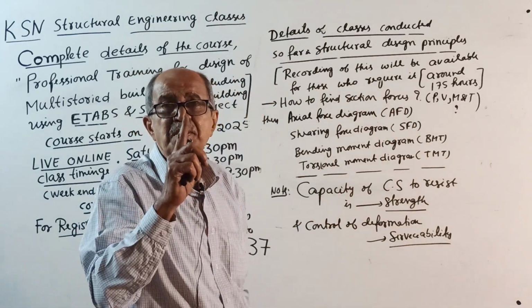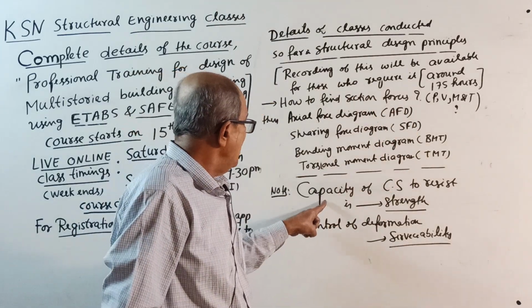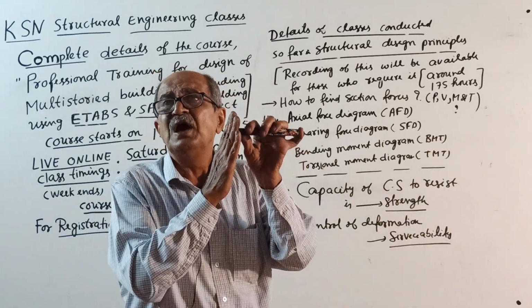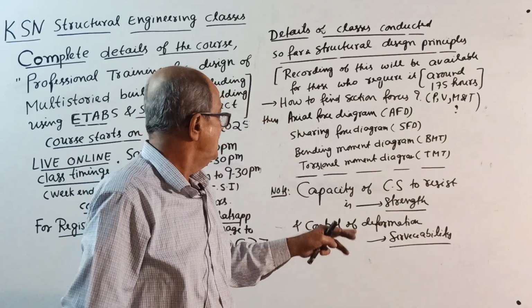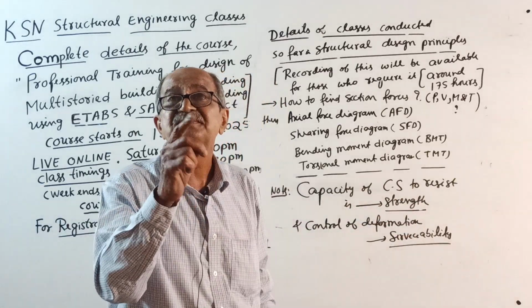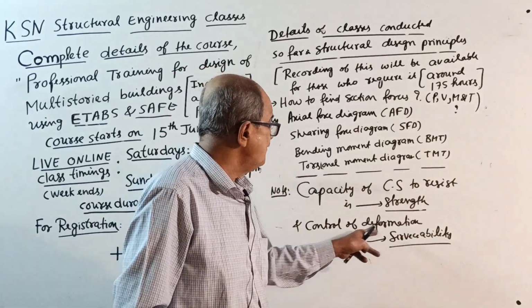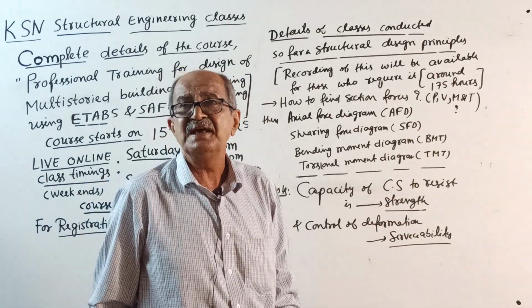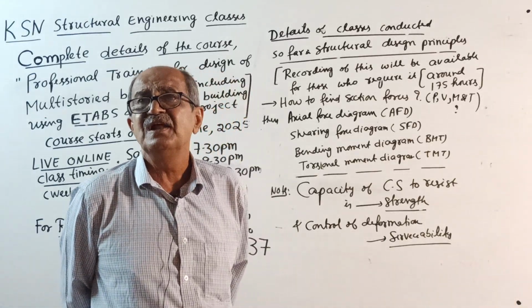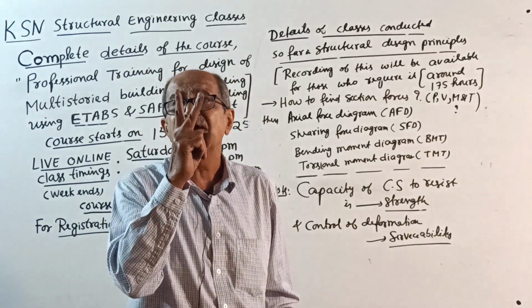Then one important concept, the capacity of the cross section. I told you the cross section has to resist the section force. Capacity of the cross section to resist is called strength, whereas control of deformation like deflection is called serviceability. When you design a structure, it should satisfy both aspects.